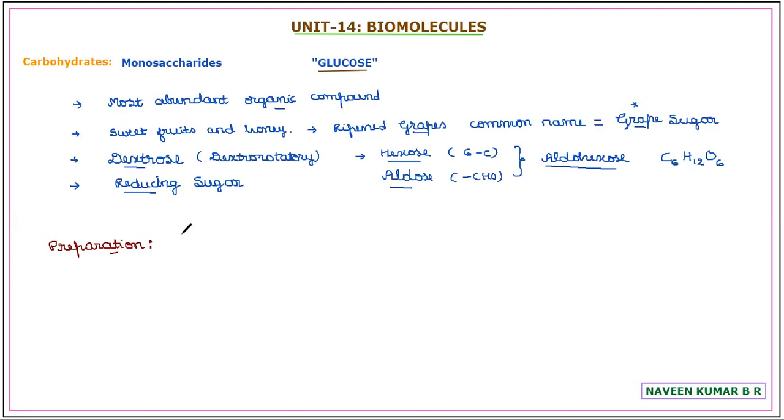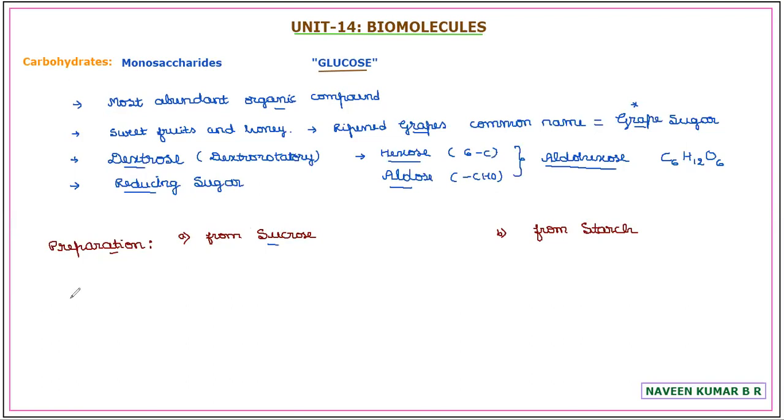So glucose is prepared by using 2 important sources: one is from sucrose, and another is from starch. By using these, we are able to prepare glucose. So we are taking its preparation from the naturally available sources.